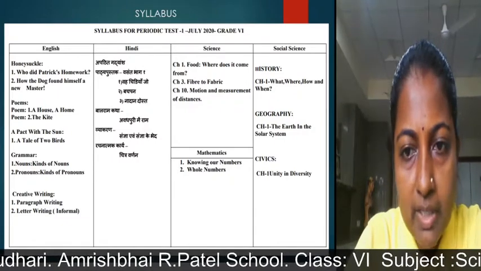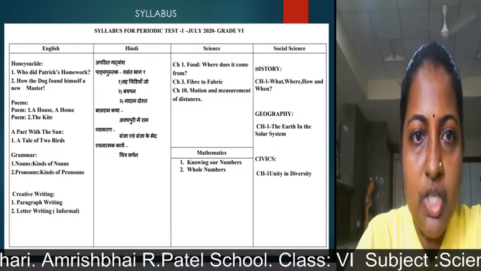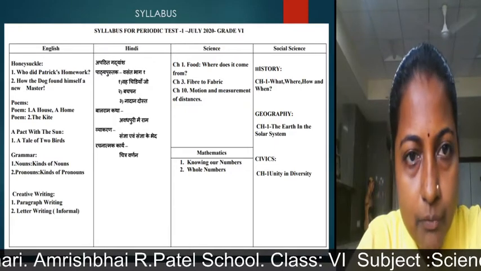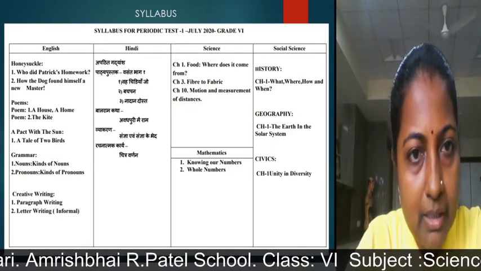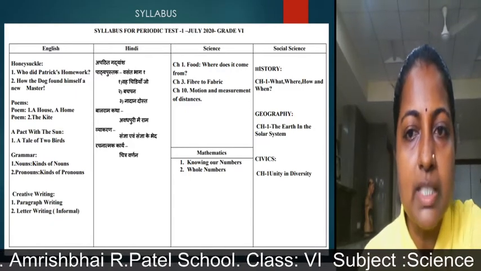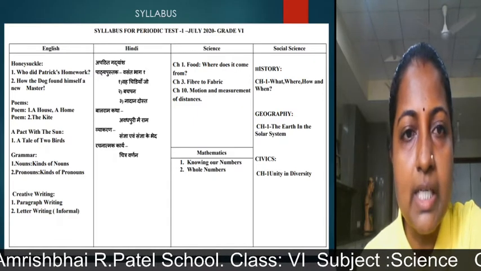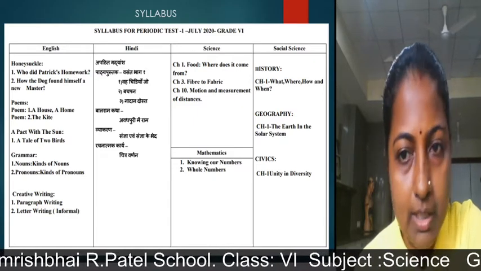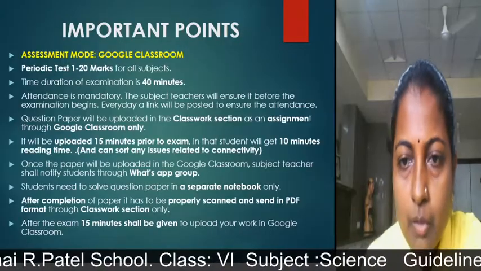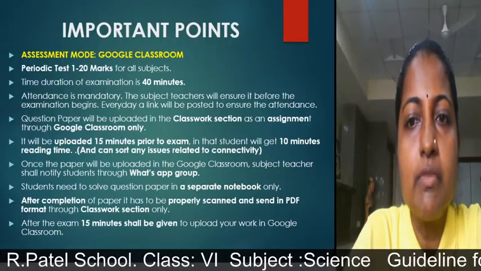The syllabus for each and every subject is given. For 6th standard science: chapter number 1, Food, where does it come from; chapter number 3, Fiber to fabric; and chapter number 10, Motion and measurement of distances. All these 3 lessons will come for 20 marks. From all 3 lessons, 20 mark questions will be asked. Now some important points are there which I want to discuss with you.